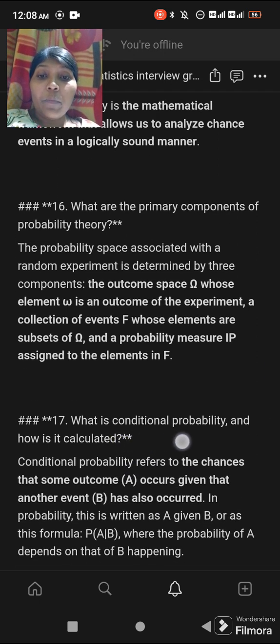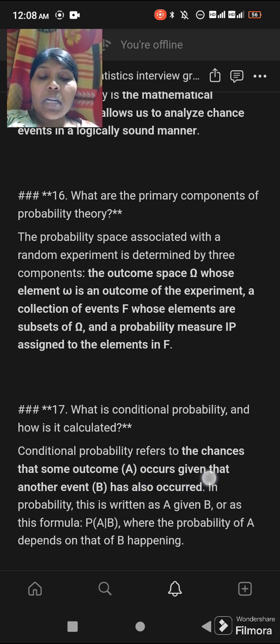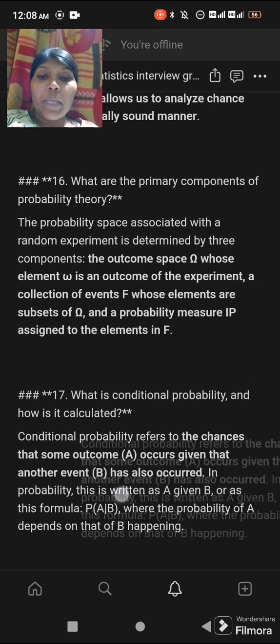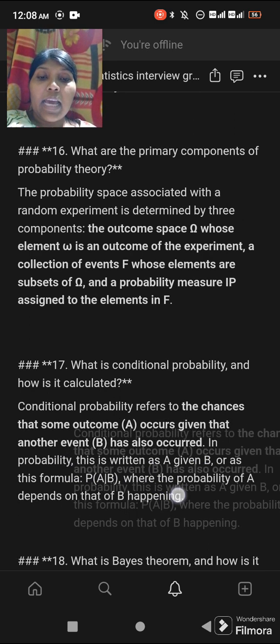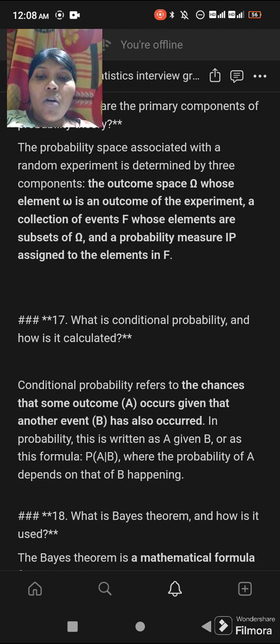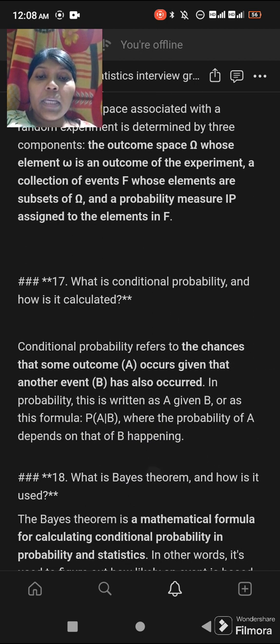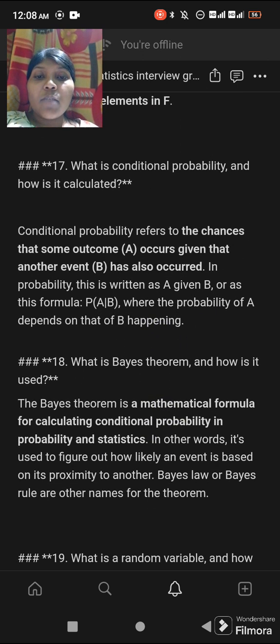What is conditional probability and how is it calculated? Conditional probability refers to the chance that some outcome A occurs given that another event B has also occurred. In probability, this is written as A given B, or with the formula P(A|B), where the probability of A depends on that of B happening. Next, what is Bayes theorem and how is it used?